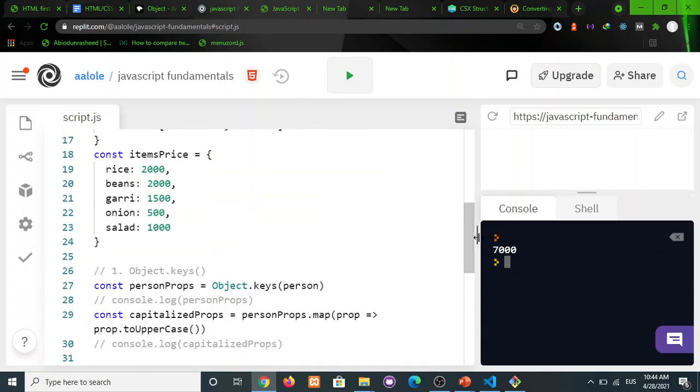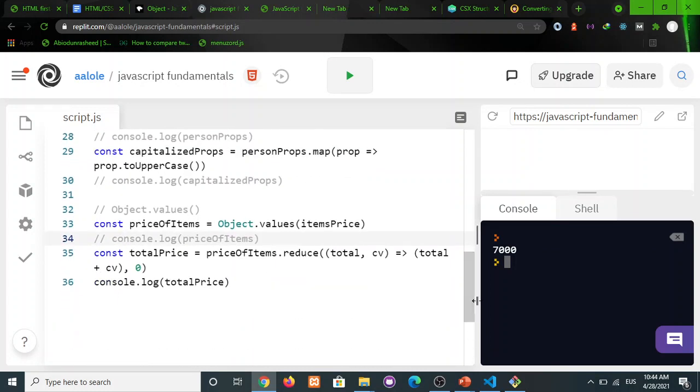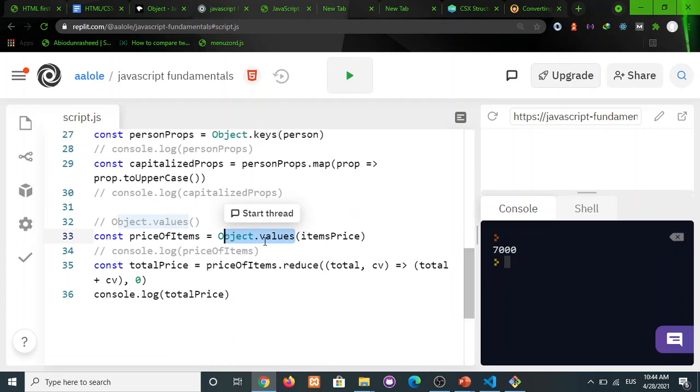Let's see if it is right. 1,000 plus 500, that is 1,500, plus 1,500, that's 3,000, plus 4,000, that's 10,000. Okay, so that's how Object.values works. It will get values from the object that you pass into the Object.values method.